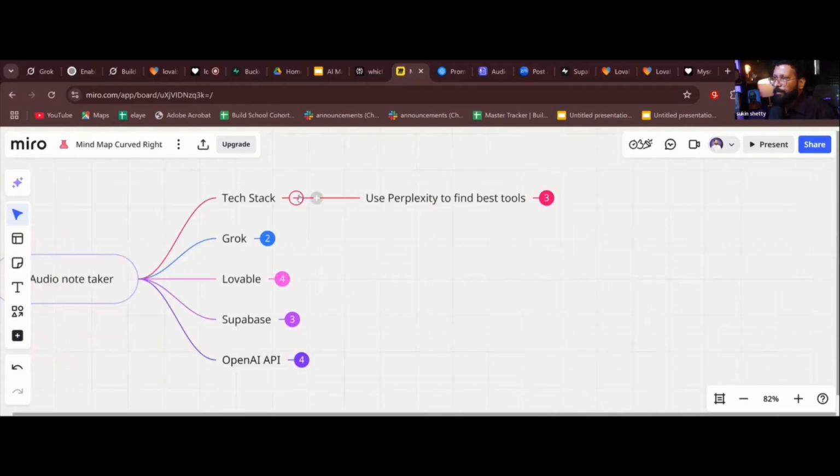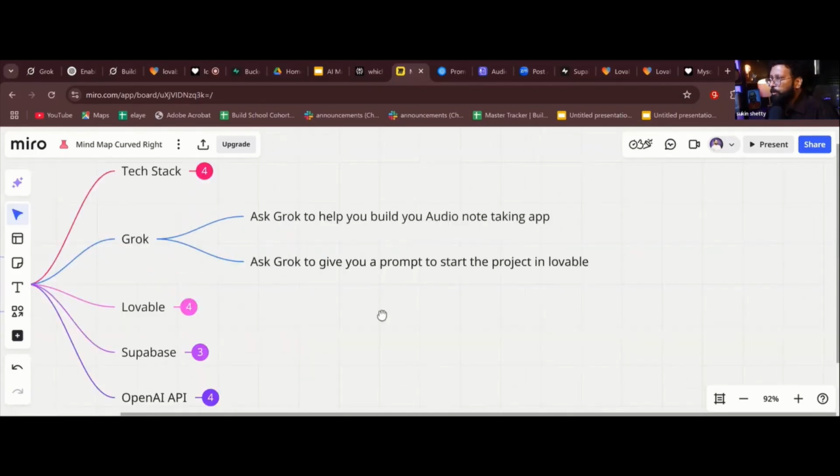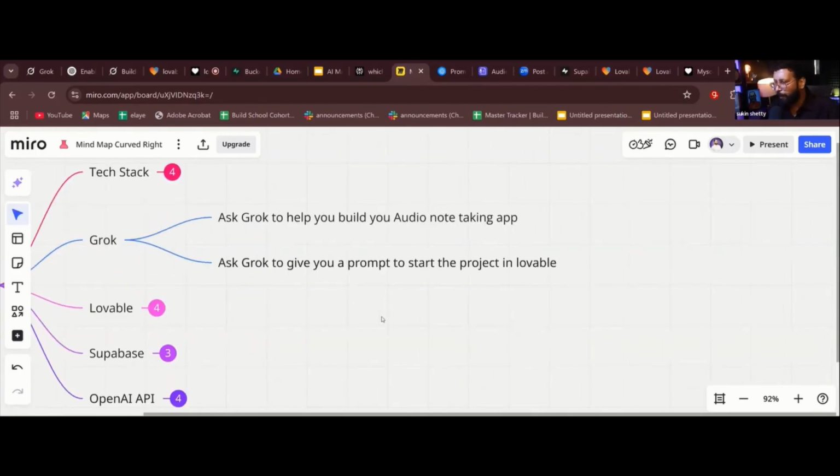Now, what do I do next? I'm going to use Grok. Has everybody used Grok? Let me know in chat. Participants can also zoom in. Yeah, most of them have not used it. Great, I'm going to show you.